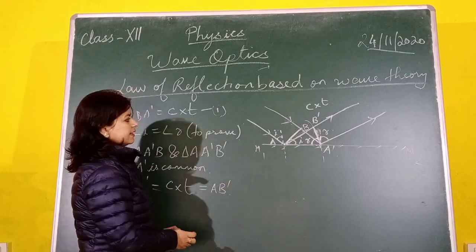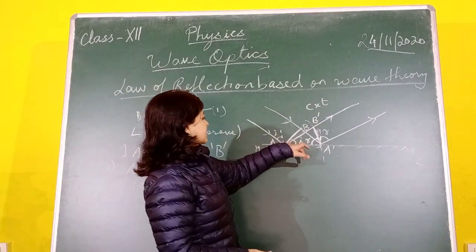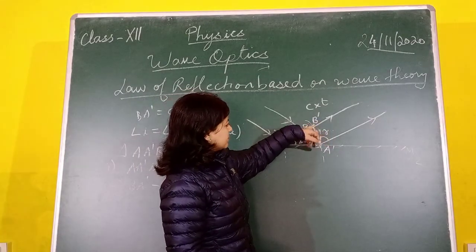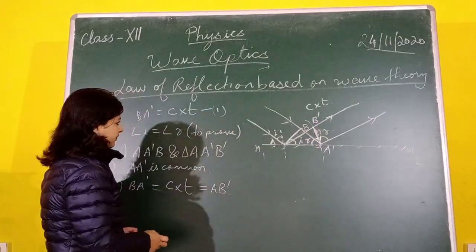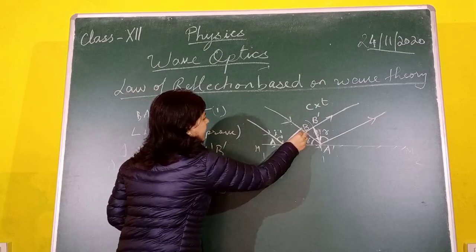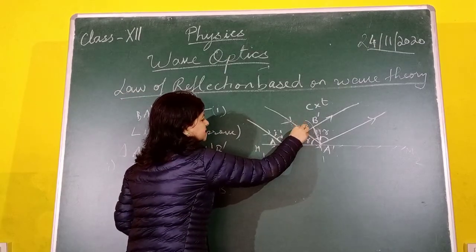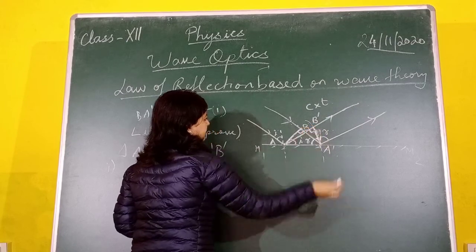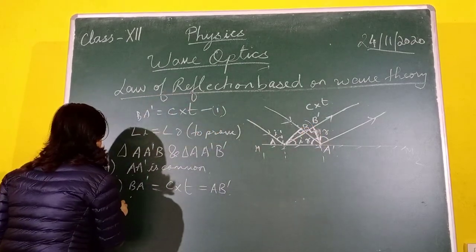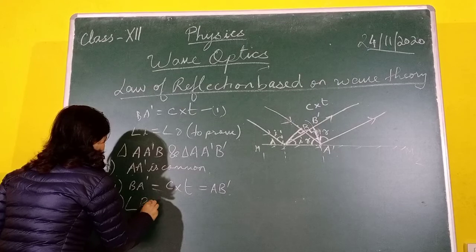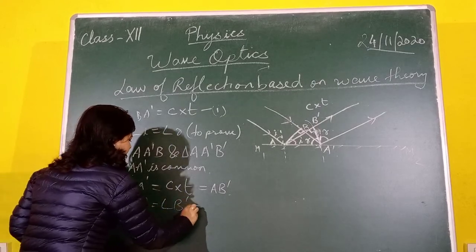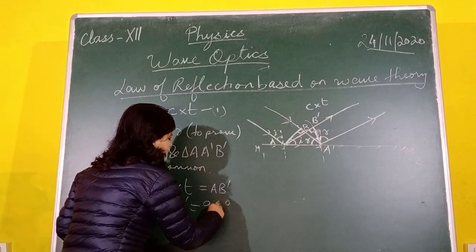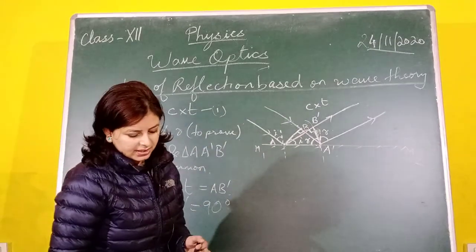When we were constructing the reflected wavefront, we had taken the distance to be c into t as the radius and drawn the arc, so that is also equal. And thirdly, angle B is the angle between the wavefront and the ray, and here also the angle between the wavefront and the ray. So the third point, angle B is equal to angle B dash, which is equal to 90 degrees, because the ray and wavefront are perpendicular to each other.